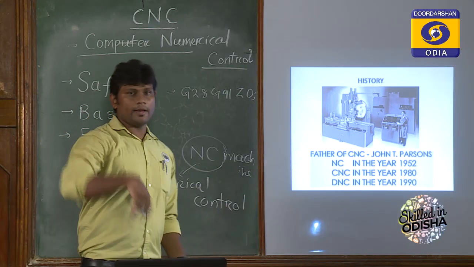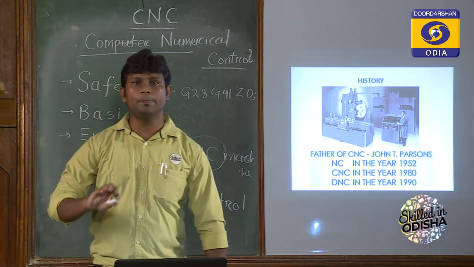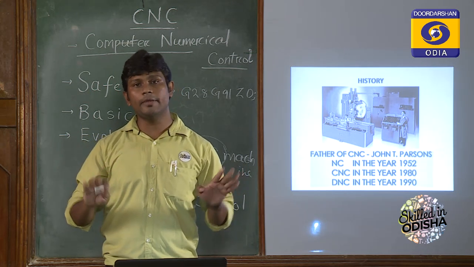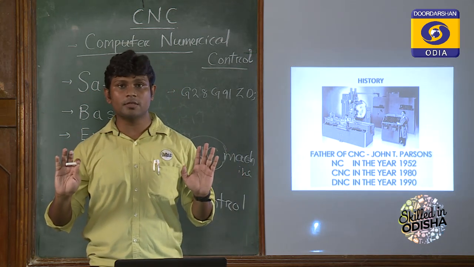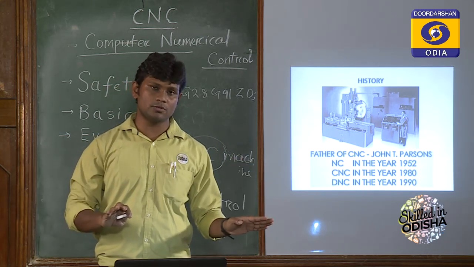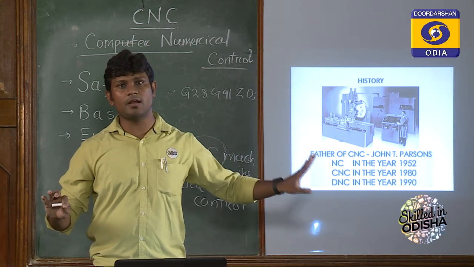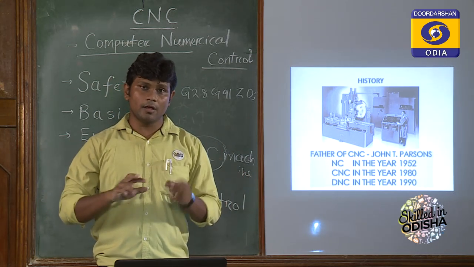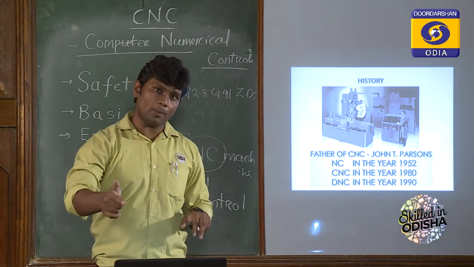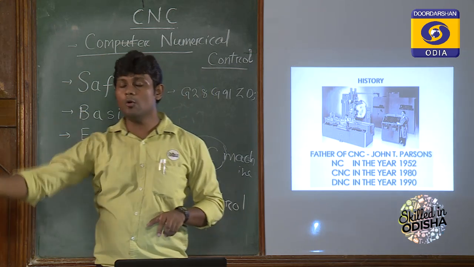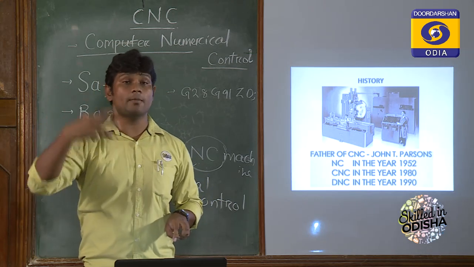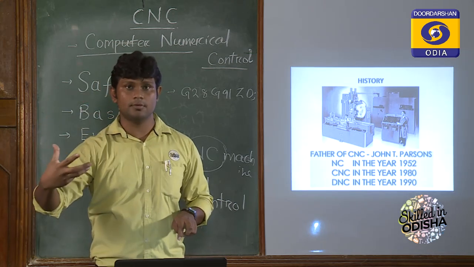So later those another it will be developed. So with the help of a PC or a computer, we can do the programming in the form of alphanumerical codes. Here, no use of punch tapes or magnetic strips will be used. That means a total elimination of the punch tapes and magnetic strips. Only a software or a program will be used in the computer, and that will be stored in the computer. Again, that will be used to execute the machining operation through a controller, and that controller is the advanced one, a microprocessor controller.